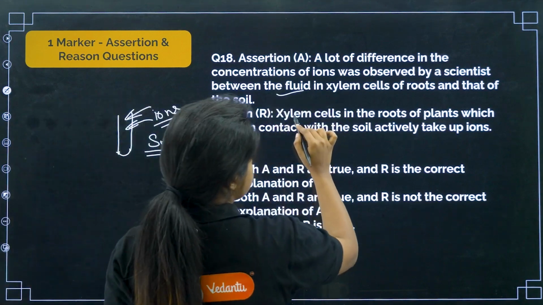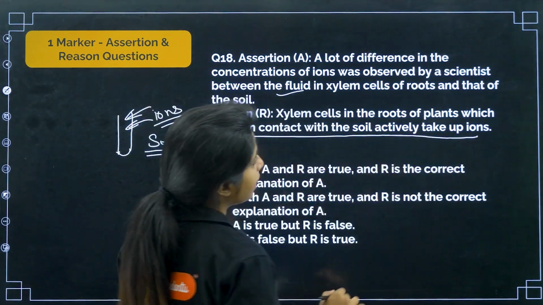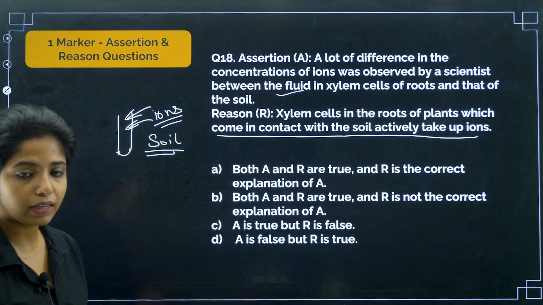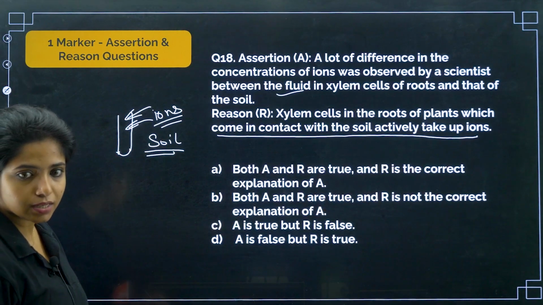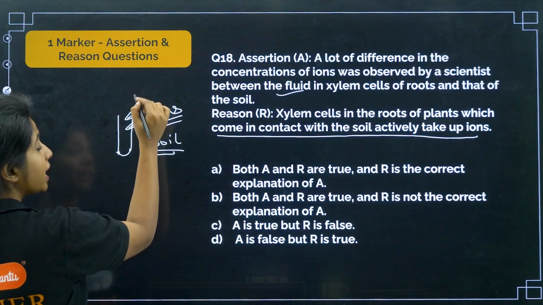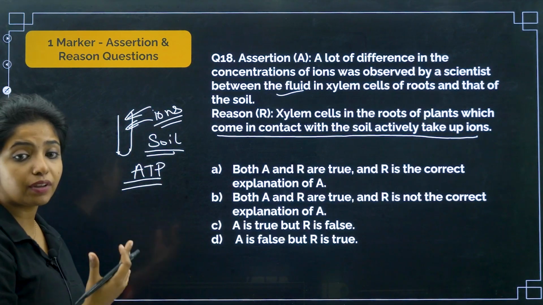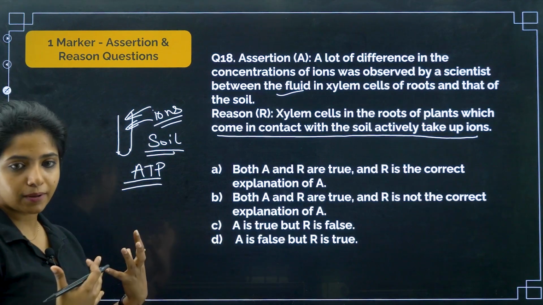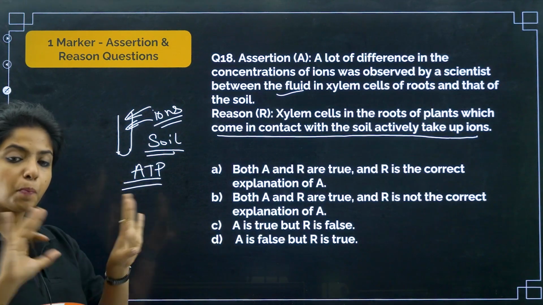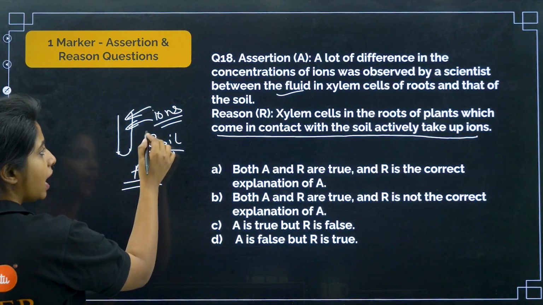So, this is true. Xylem cells in the roots of the plant which come in contact with the soil actively take up the ions. Do they take up the ions? Yes, they actively take up the ions because they say we need ions for our functions. So, ions are being actively taken up means the plant says that I am ready to give ATP, just give me so much ions. With the help of ATP, it spends the energy, it spends the money, that is ATP, and says that ions you have to come.